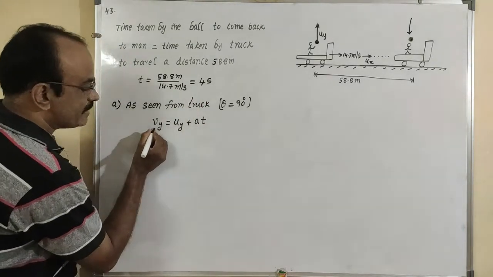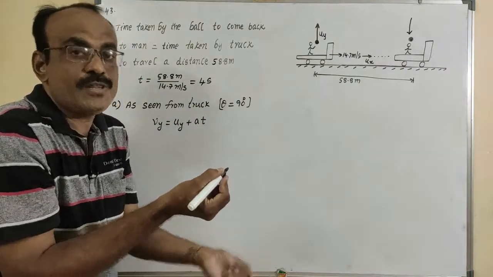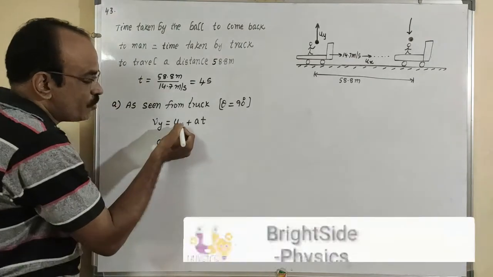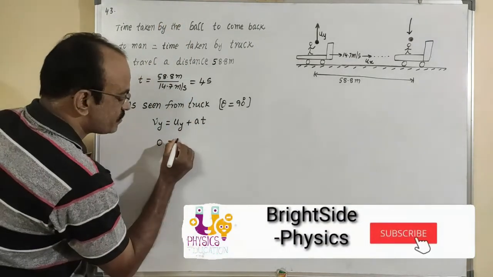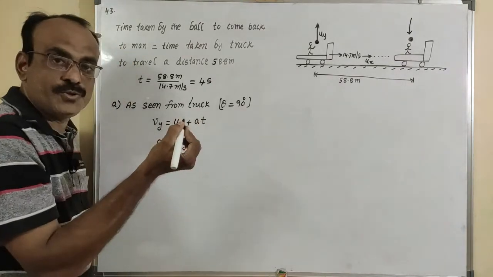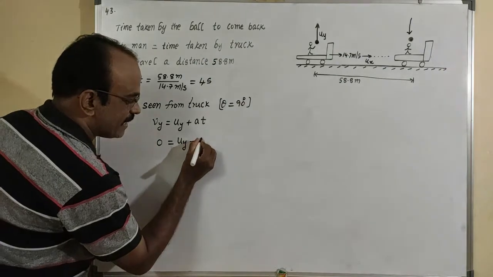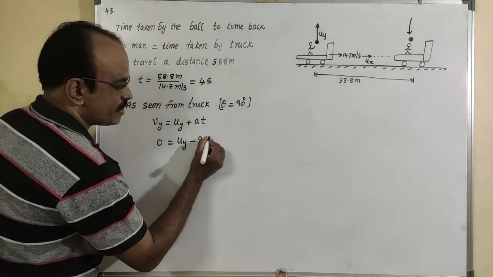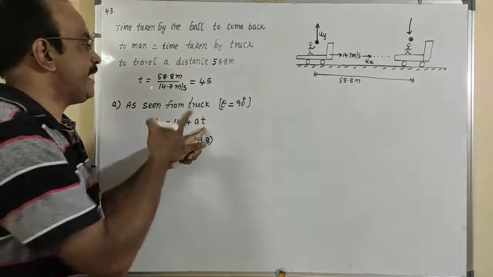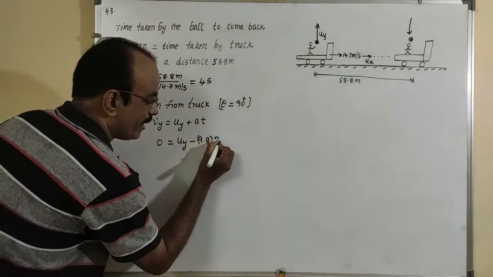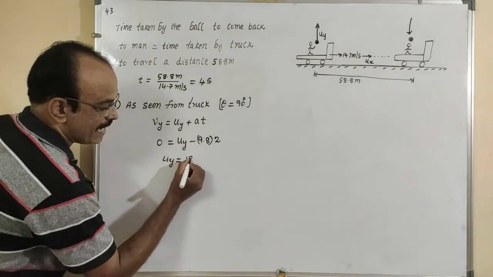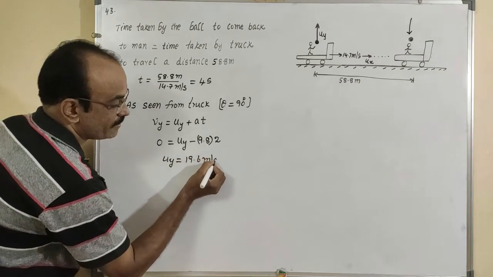Now the final velocity of the ball, which reaches the top, becomes 0, equal to the velocity of projection in the upward direction, Uy, which we want to calculate, minus acceleration due to gravity, 9.8, into time. What is the time here? Half of the time, that is 4 seconds, means we will take only 2. So the velocity Uy is equal to 19.6 meters per second.